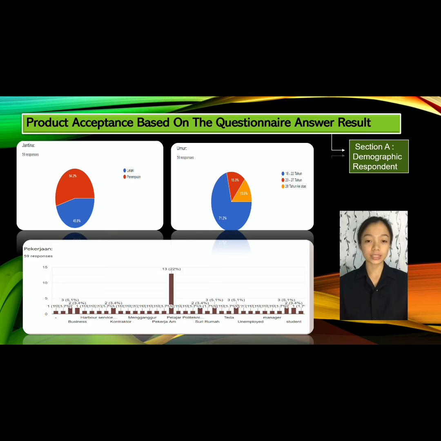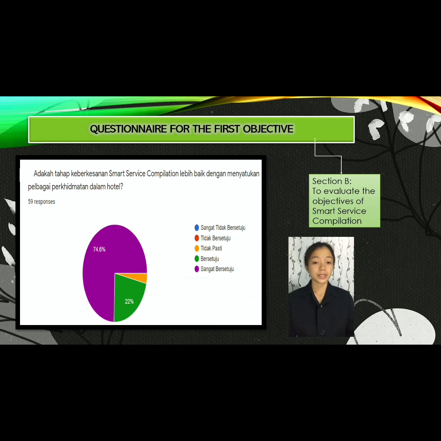Hello, I am Elizabeth Jonas and I will present about our product acceptance based on the questionnaire result. Our questionnaire consists of 2 sections, which is Section A and Section B. Section A is about the demographic respondent by the gender, age, and occupation. Section B is to evaluate the objective of Smart Service Compilation. This is an example of questionnaire that get high response.